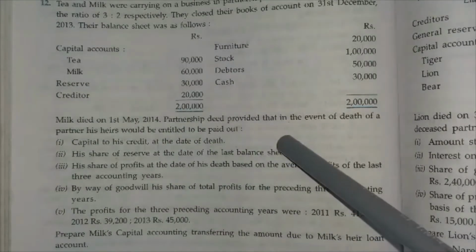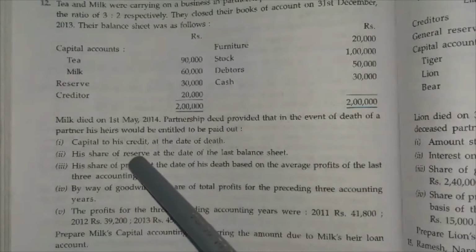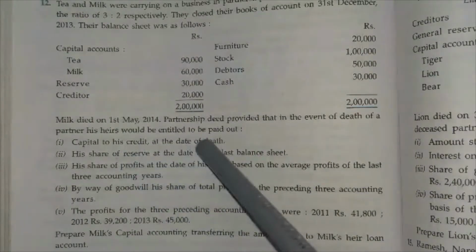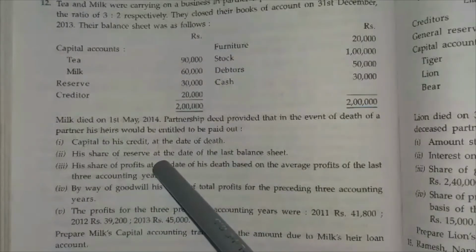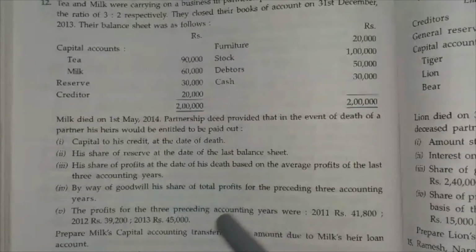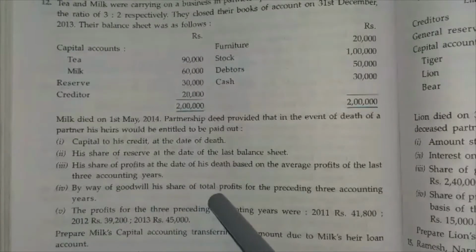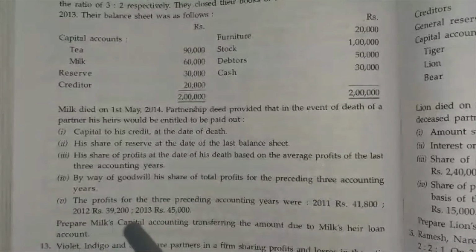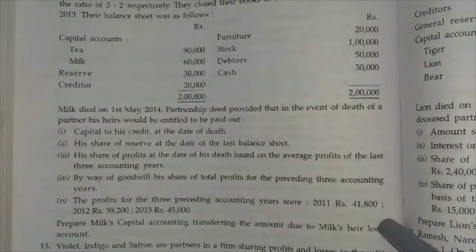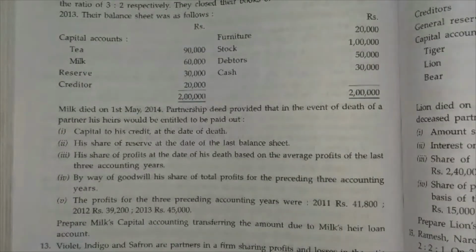The partnership deed provided that in the event of the death of a partner, his heirs would be entitled to be paid out capital, share of reserve, profit, goodwill. So for the purpose of goodwill and for the purpose of share of profit, they provide the last few years' profit. It is calculated on the average profit.